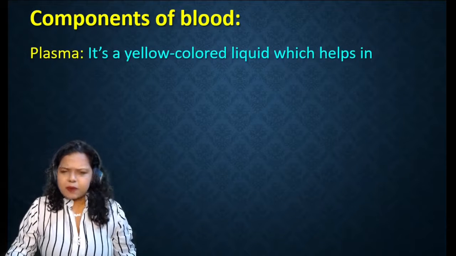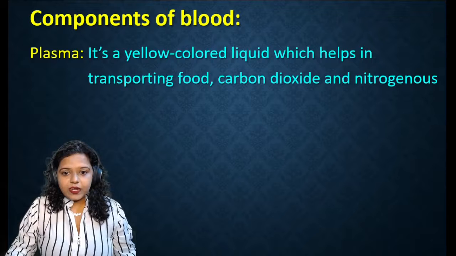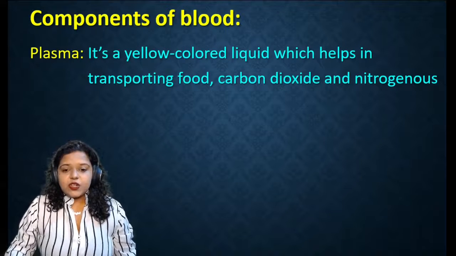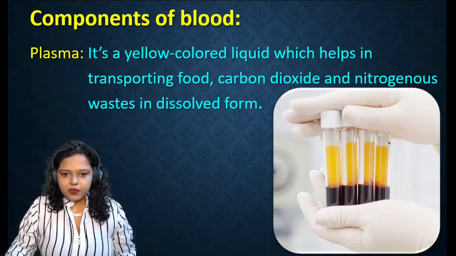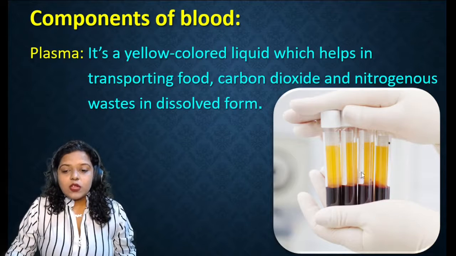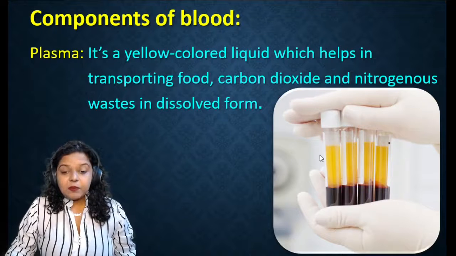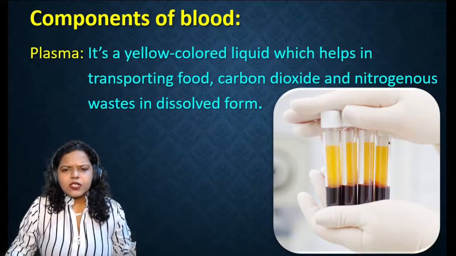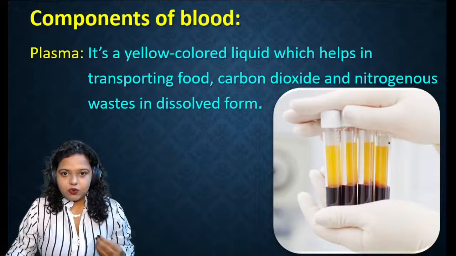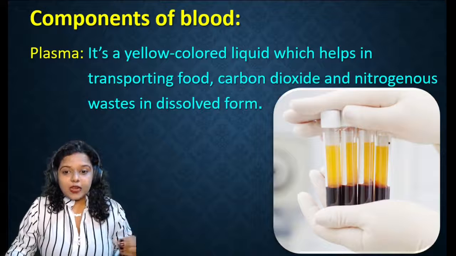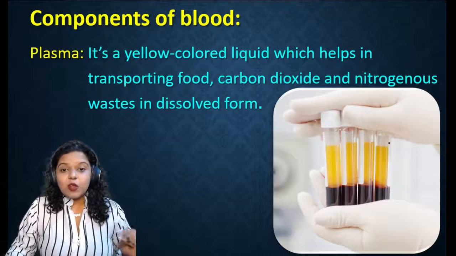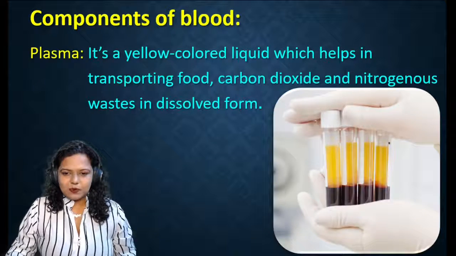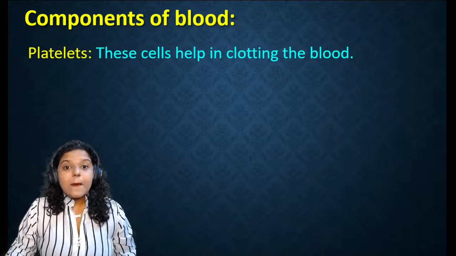The first one is plasma. It is a yellow colored liquid in which transportation of food, carbon dioxide and nitrogenous waste materials happen in dissolved form. If your blood is extracted, this is how it will appear. The plasma will settle and it is yellow in color. And this plasma helps in transporting whatever nutrients you eat. आप जो भी खाना खाते हो, everything will be transported with the help of this plasma. और आपके बॉडी में जितना भी वेस्ट मटेरियल बनता है, that will also be expelled out with the help of plasma.